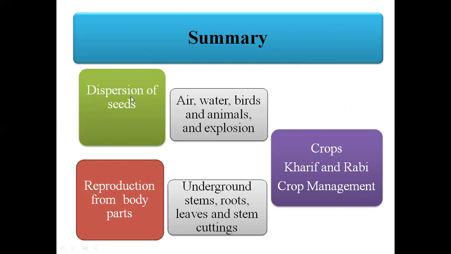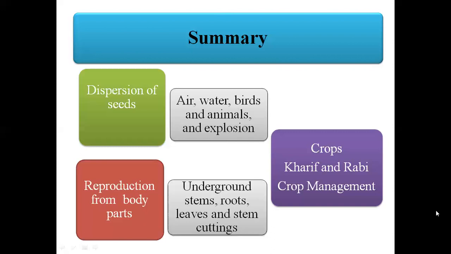We saw how seeds are dispersed by the natural agents, air, water, birds, animals and explosion. These natural agents play an important role in dispersion of seeds, and this will help in the growth of the population of a specific plant or a specific variety of trees.